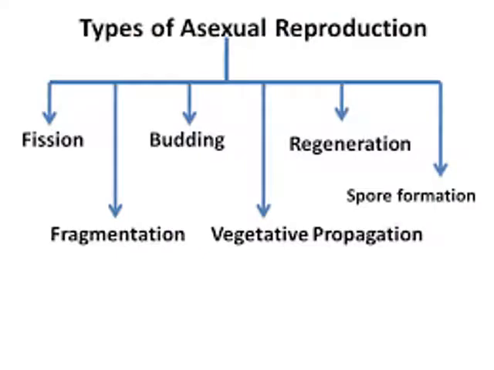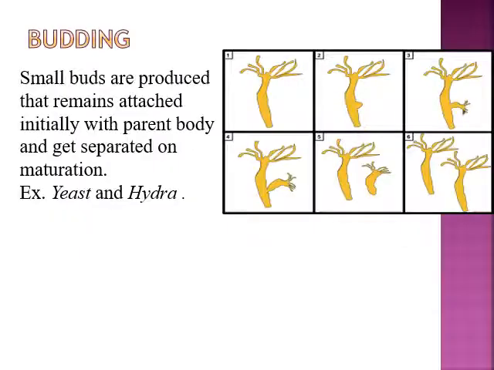This is a table which shows you the types of asexual reproduction. First is fission, then fragmentation, budding, vegetative propagation, spore formation, and regeneration. So first we'll discuss what budding is.